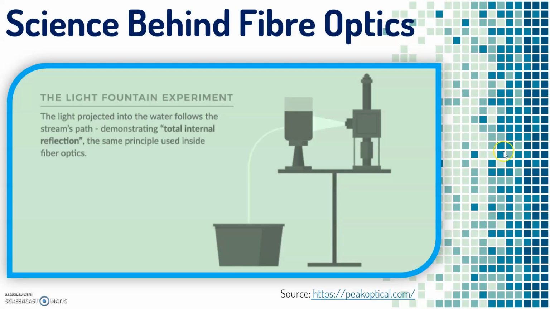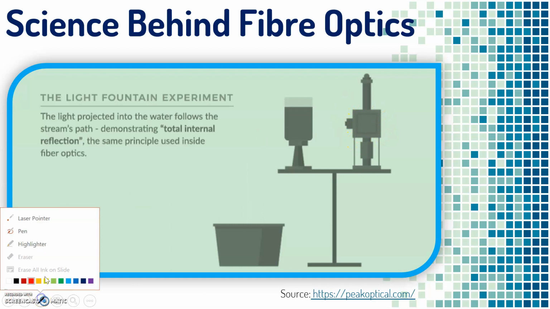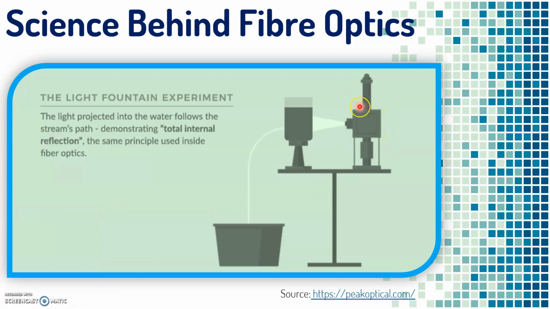So this was the light fountain experiment animation. This was the white light source. This was the glass vessel filled with water, and this was the reservoir. See, the water flows from the vessel into the reservoir.